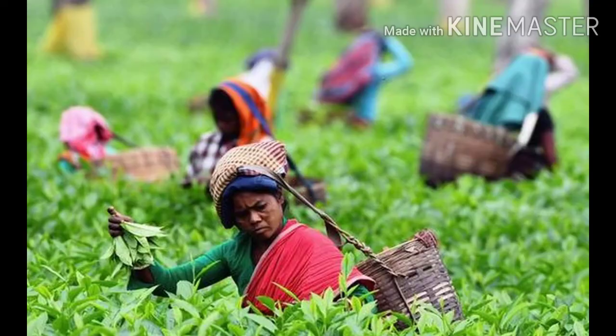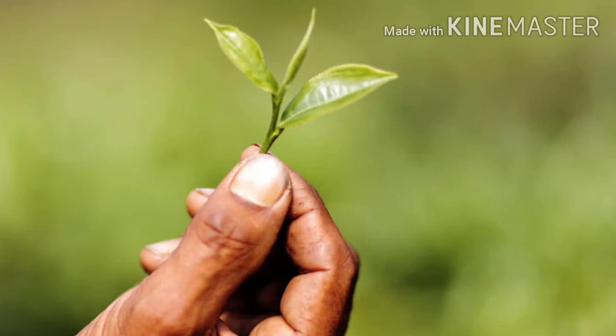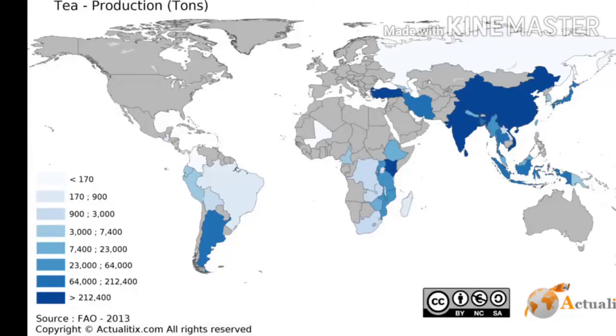It requires deep and fertile, well-drained soil rich in humus and organic matter. High rainfall, evenly distributed throughout the year, is the prime requirement for the growth of the tender leaves. Students, if we talk about the geographical condition, it is well grown on gentle slopes and requires intensive labor to pick the leaves. As we know, only two leaves and a bud are picked from the tea plant,